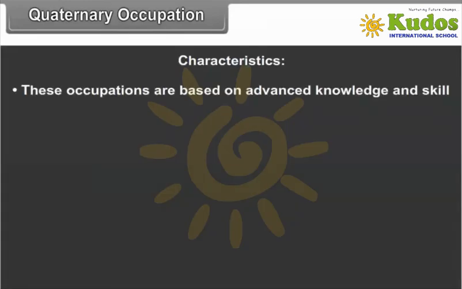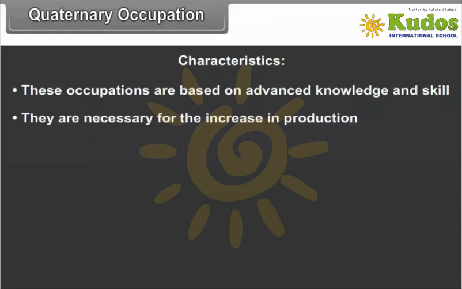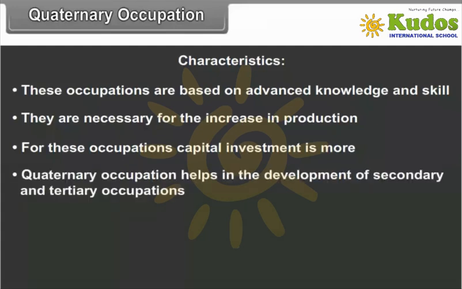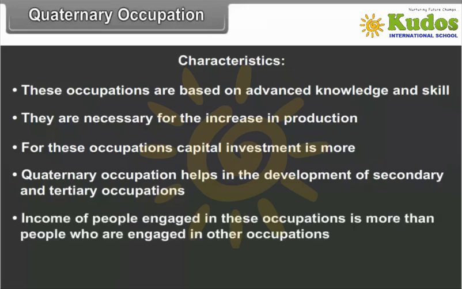Characteristics. These occupations are based on advanced knowledge and skill. They are necessary for the increase in production. For these occupations, capital investment is more. Quaternary occupation helps in the development of secondary and tertiary occupations. The income of people engaged in these occupations is more than that of people engaged in other occupations.